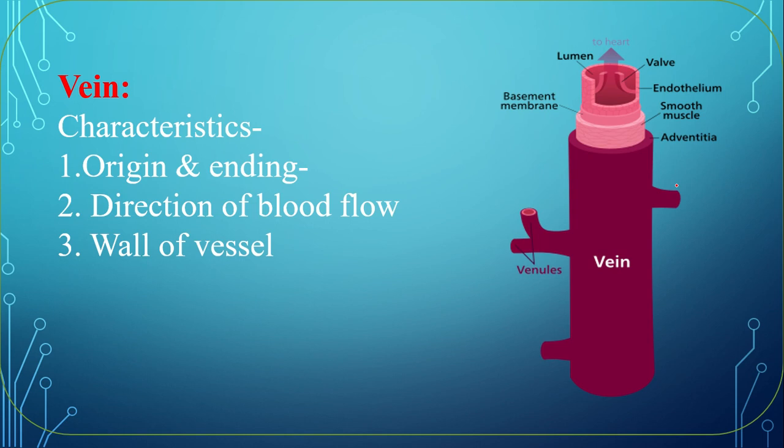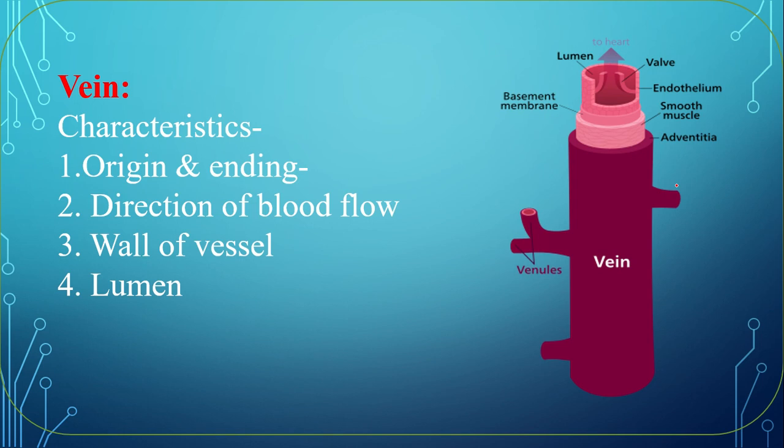Wall of vessels or wall of vein. Wall of vein is thin, comparatively to artery. Lumen. Lumen is wide here, comparatively to artery. Lumen is wide. Why? Because wall of vessel is thin.